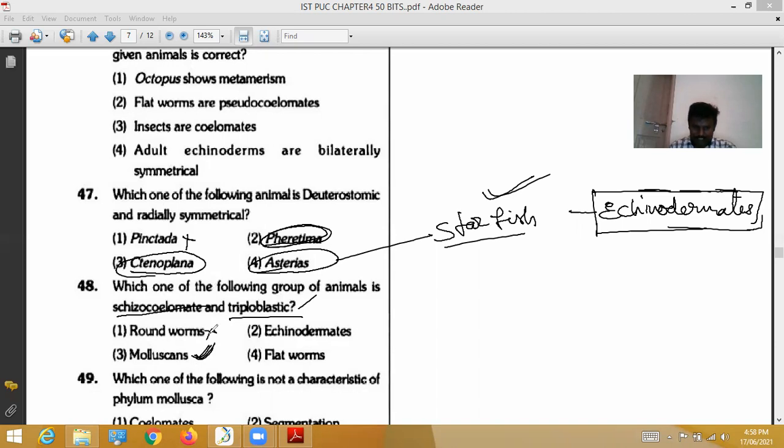Roundworms are wrong, echinoderms are wrong, flatworms are wrong. Schizocoelomate means it develops by splitting of the mesoderm. It is found in annelids, arthropods, and molluscs. Here the option given is molluscs. In molluscs, the schizocoelomate character and the triploblastic character are observed. So for the 48th question, the correct option is the fourth.